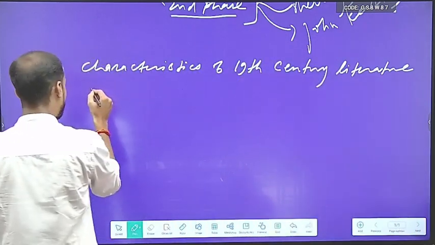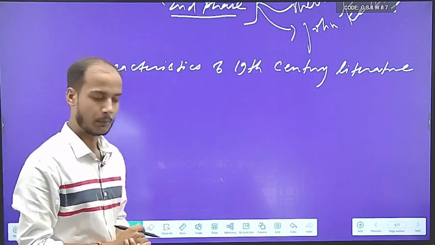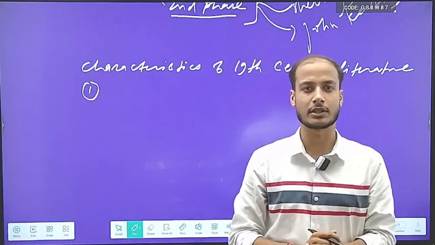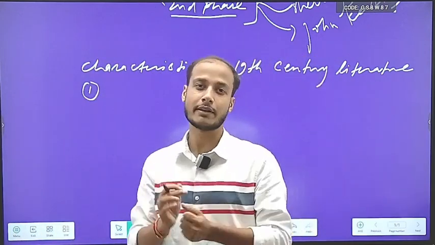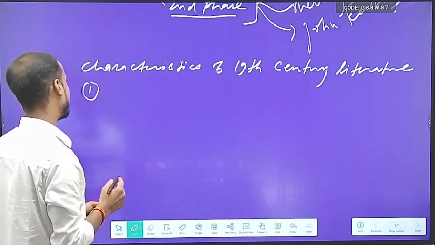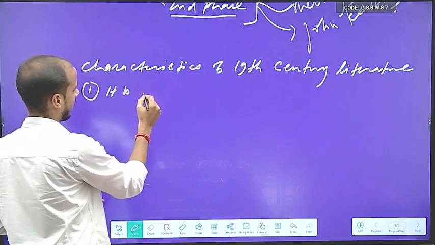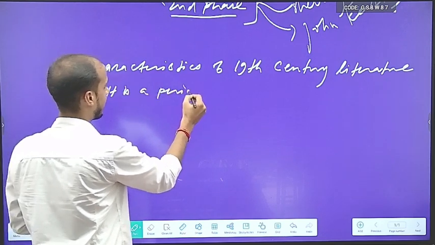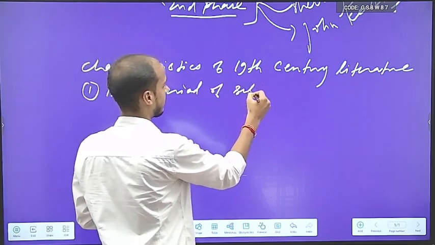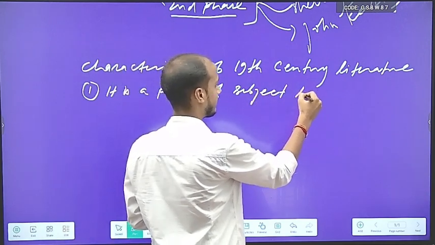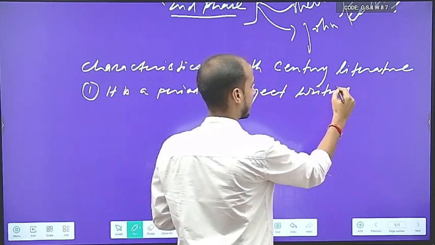First, this period is known because of its liberation, because of its freedom. The first point that you can make over here is that it is a period of subjective writing. Very important, try to understand.